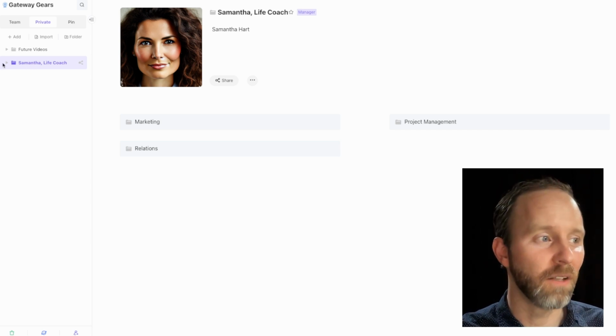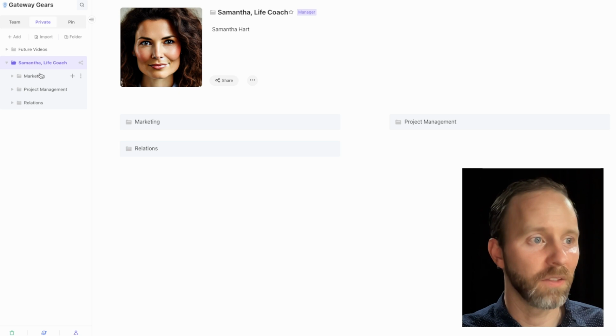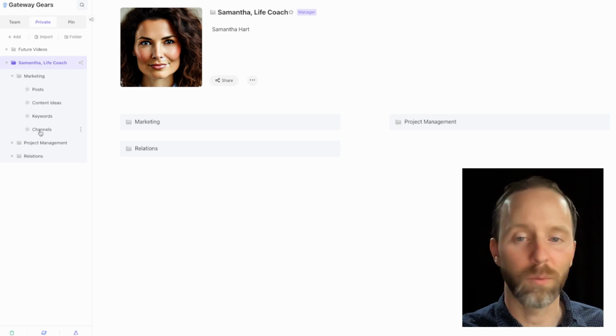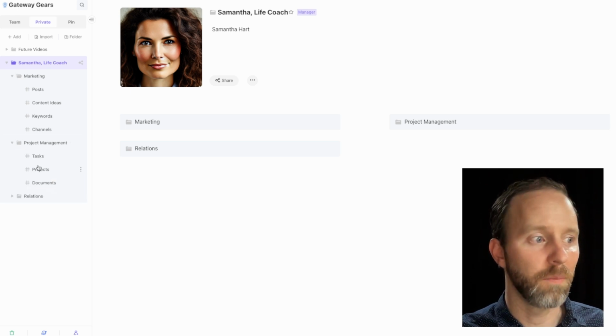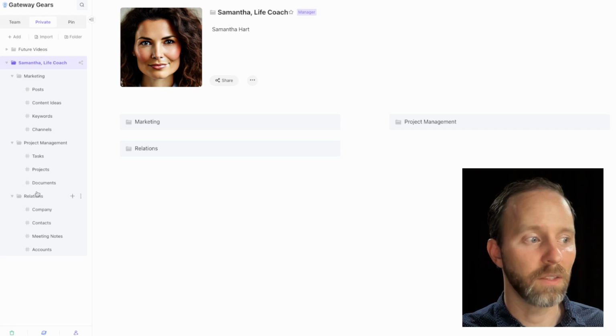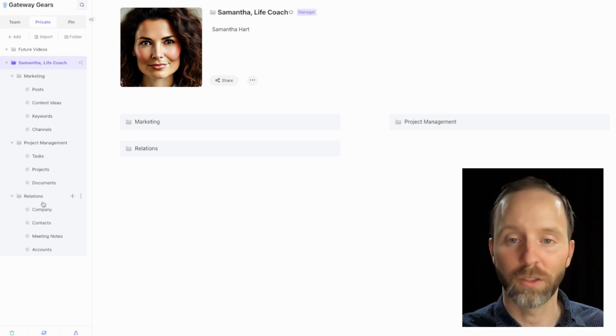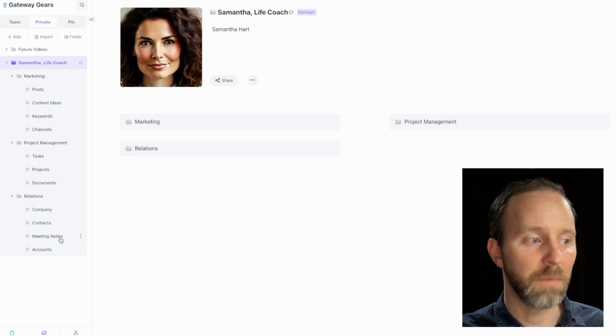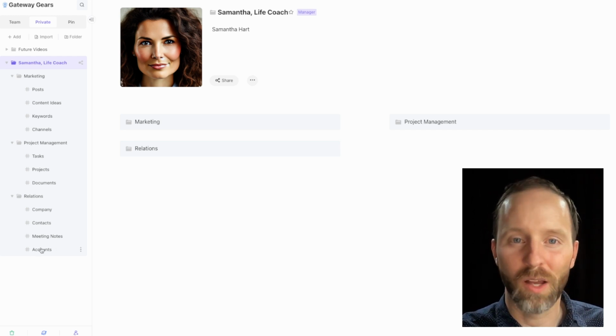Anyway, so we've built out a system for Samantha Hart here in Aitable. In here we have her marketing section. So these are all of the databases that we've set up for her marketing. This is all of the databases for her project management. So we have tasks, projects, and documents that need to be saved for those projects. And then we have relations. So this is kind of the business side of her project management system. So we have companies, contacts, meeting notes, and accounts. As you follow along on this channel, you'll learn more about each of these different platforms and what they're used for. But today we're going to focus on just building out a campaign for Samantha Hart.